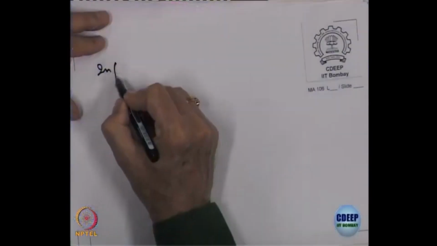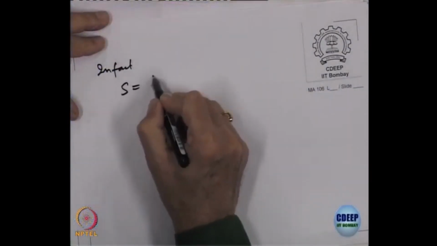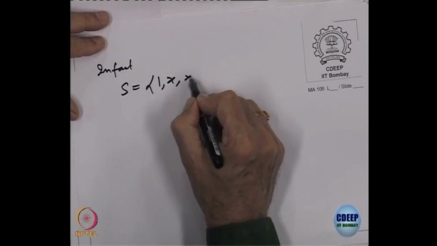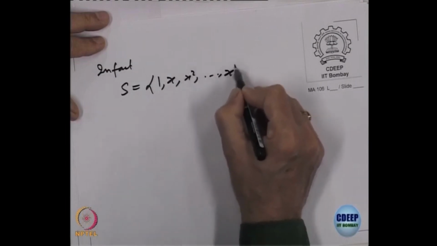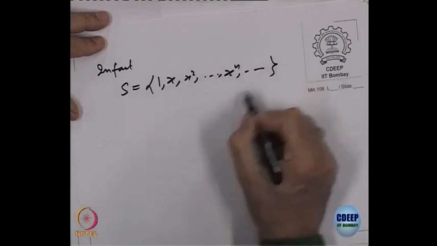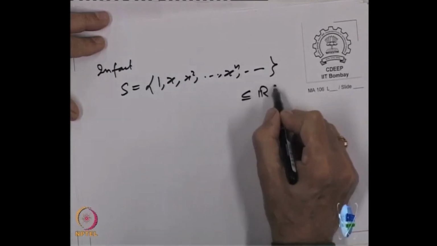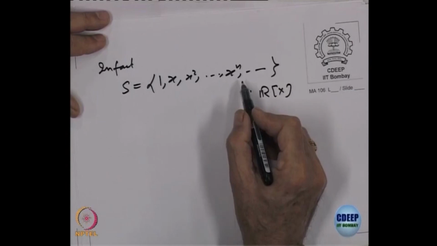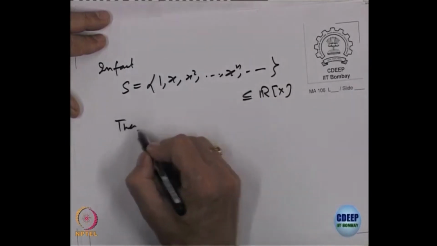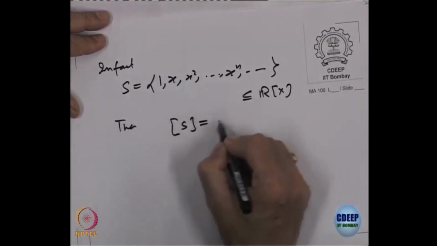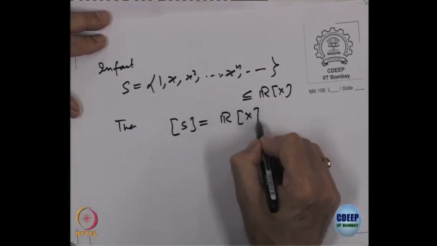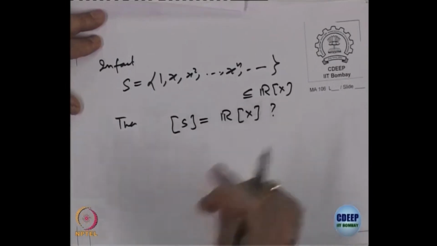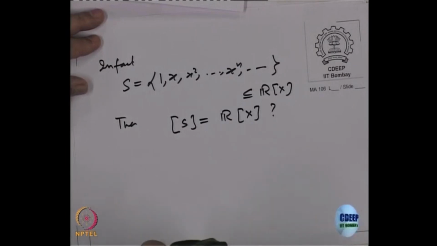Clear? Okay. Actually, we can write something in fact. If I write S, which is {1, x, x square, ..., x^n, ...}, this set, which is a subset of R[x], is not a finite set, it is an infinite set, right. Then the space spanned by S is equal to R[x]. They will generate R[x].